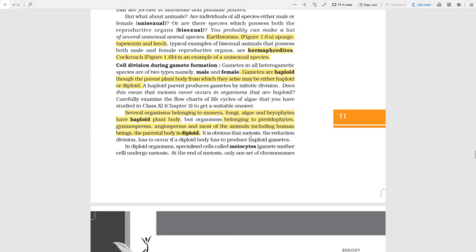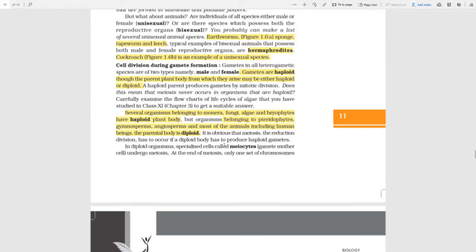It is obvious that meiosis, the reduction division, has to occur if a diploid body has to produce haploid gametes. In diploid organisms, in us, there are specialized cells called meiocytes, gamete mother cells, which undergo meiosis.